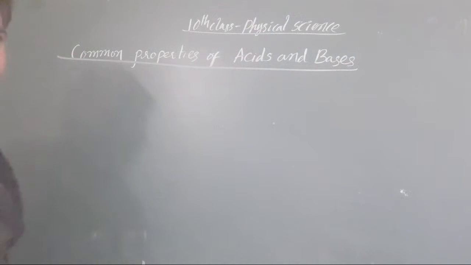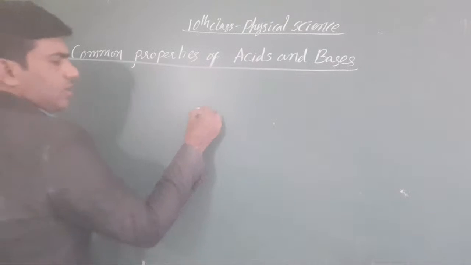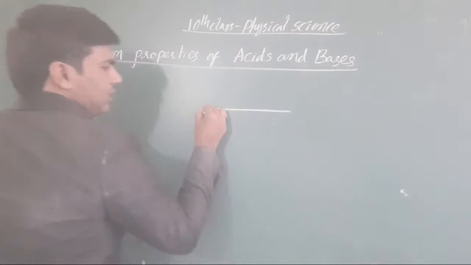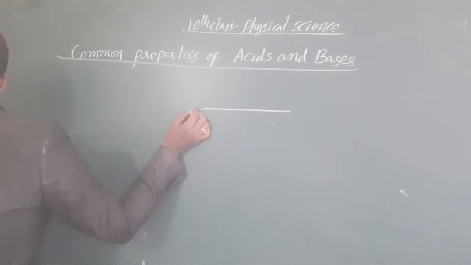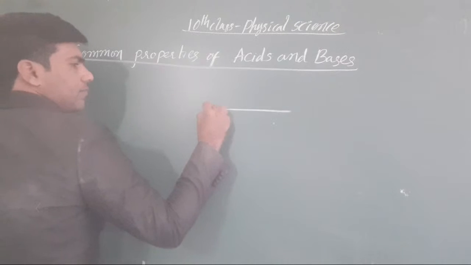Common properties of acids as well as bases. Then how do we consider that common property? For this purpose, we have to take one experimental arrangement. In that experimental arrangement, you have to take one beaker, a 100 ml beaker. You have to take it here. Yes, you take here a 100 ml beaker.